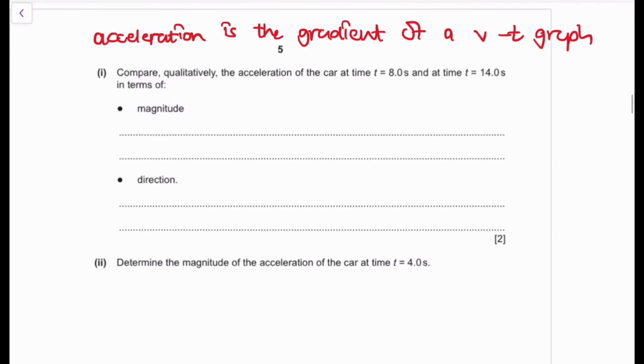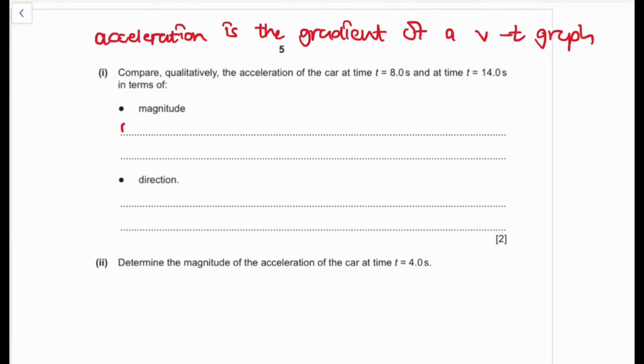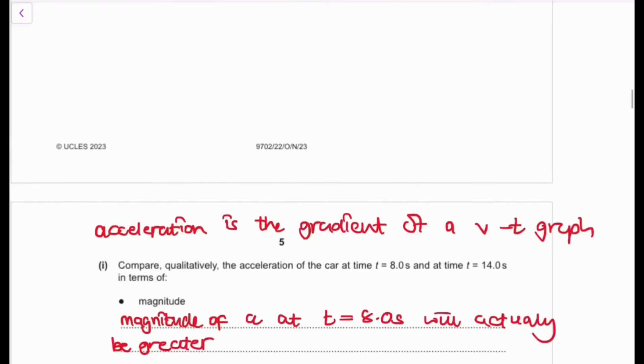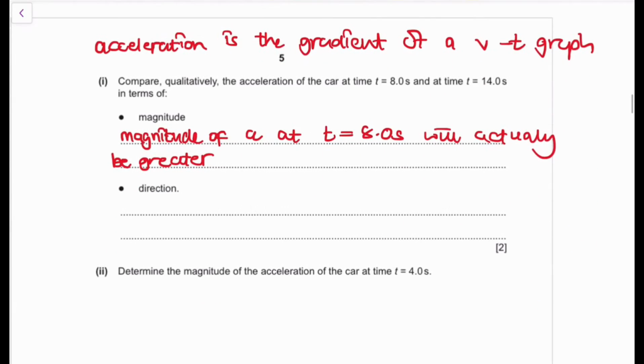So in this case, the magnitude of acceleration at t equals 14.0 seconds will actually be greater than the acceleration at t equals 8.0 seconds.